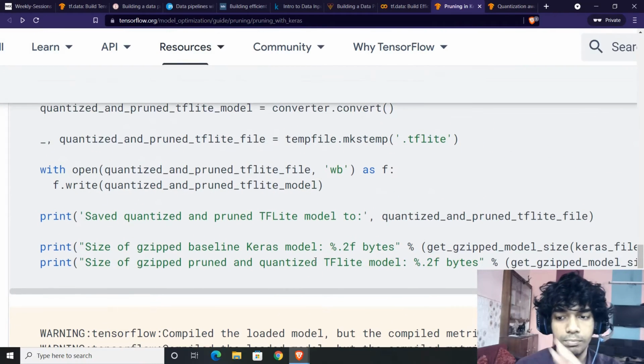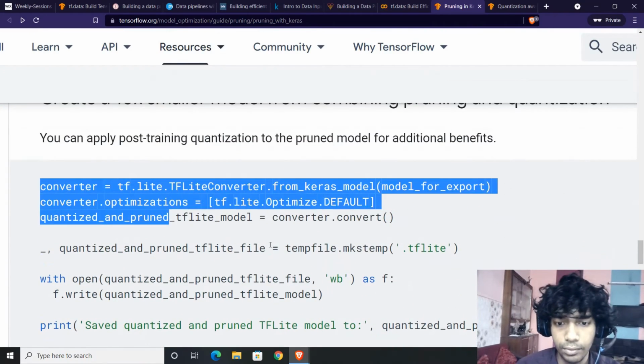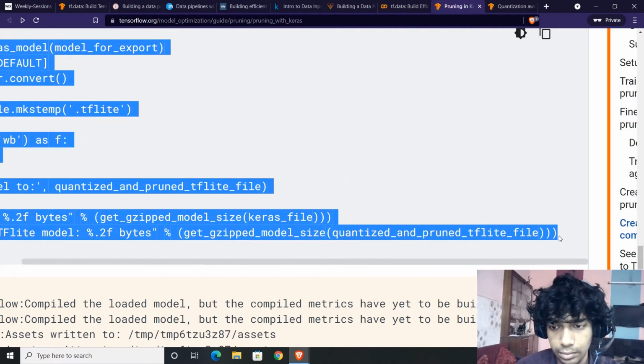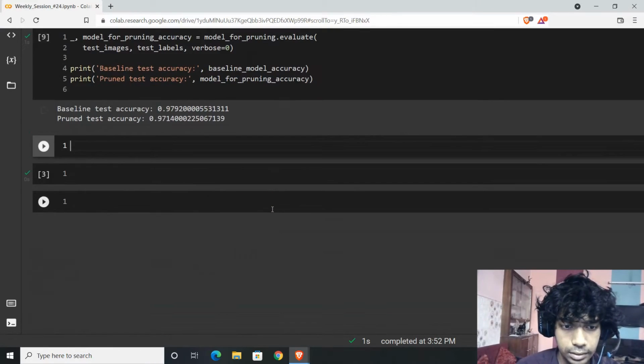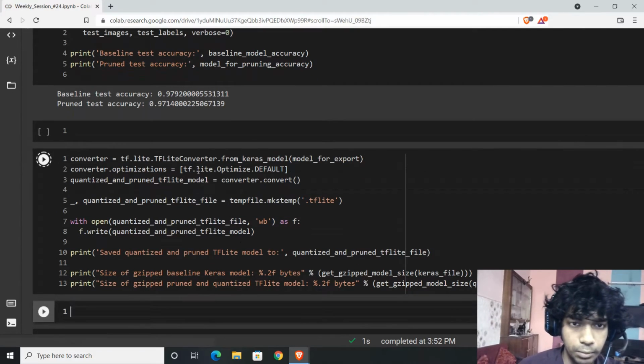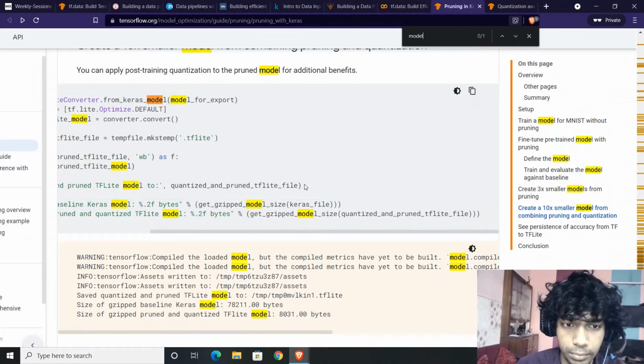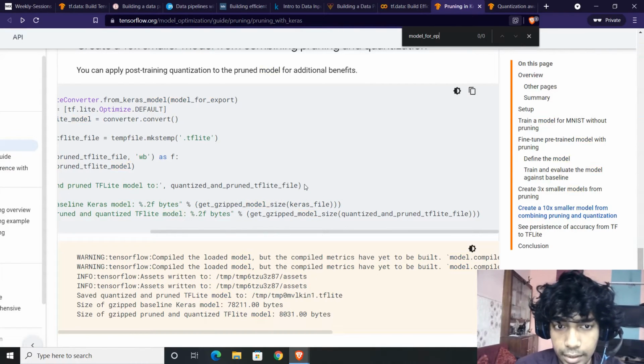These are a bunch of predefined steps which need to be followed. So I don't think there's much to discuss. Let's just copy and paste this and see whether or not the model is running. We don't have the model for export, so let's search what the model for export is, the context behind it.